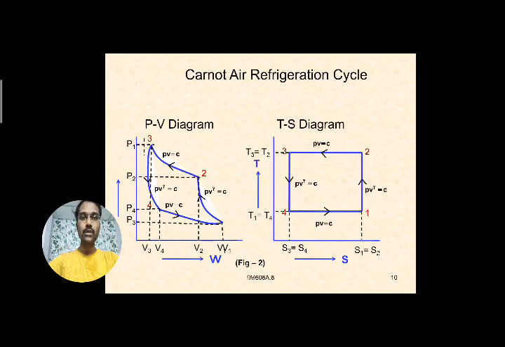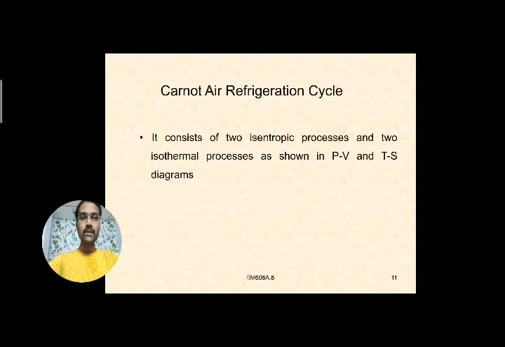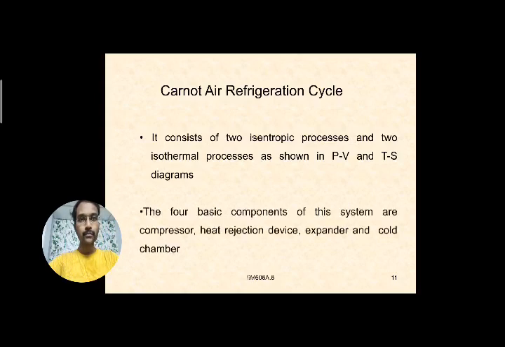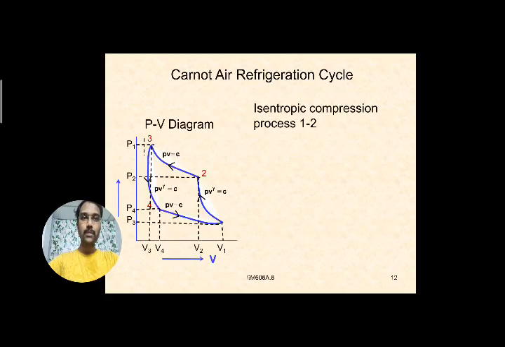These are reversible processes, and we'll see them one by one. As explained, there are two isentropic processes and two isothermal processes, which can be shown in the PV and TS diagrams. The basic components, as you already know, are the compressor, heat exchanger, expander, and cold chamber. The first process, from 1 to 2, is an isentropic compression process, or a reversible adiabatic process. You can see clearly what happens in the PV and TS diagrams.